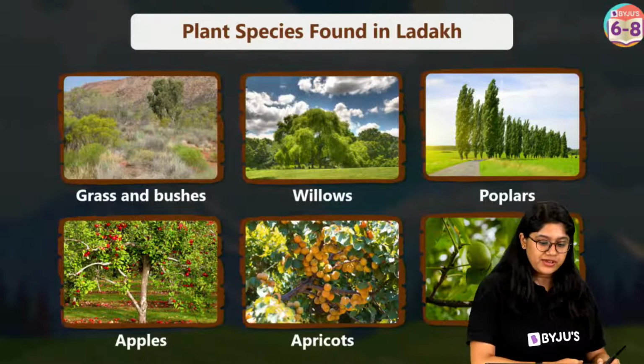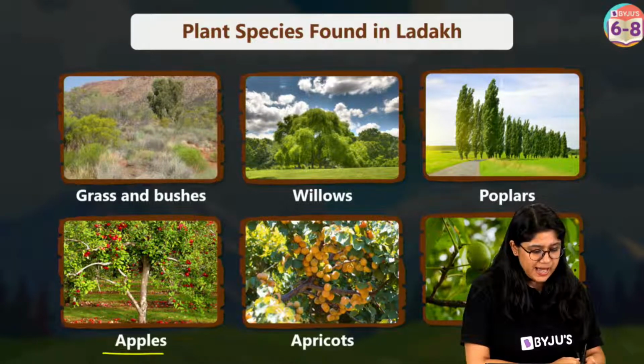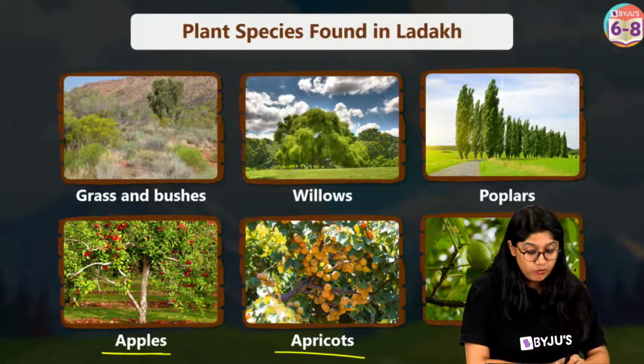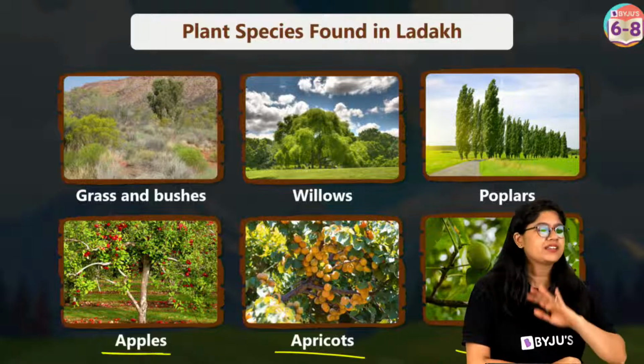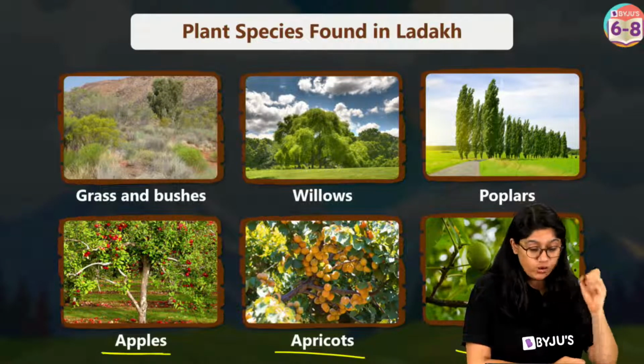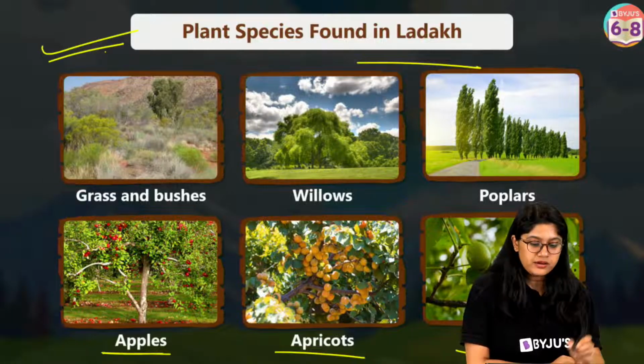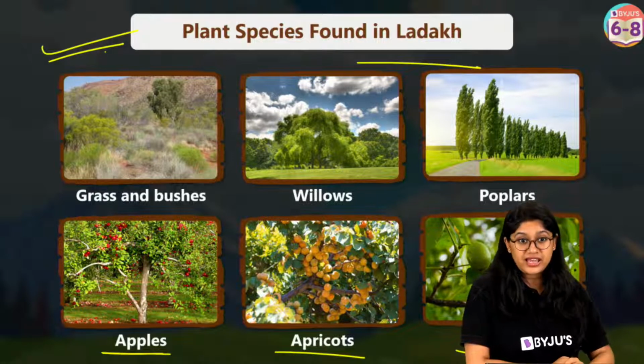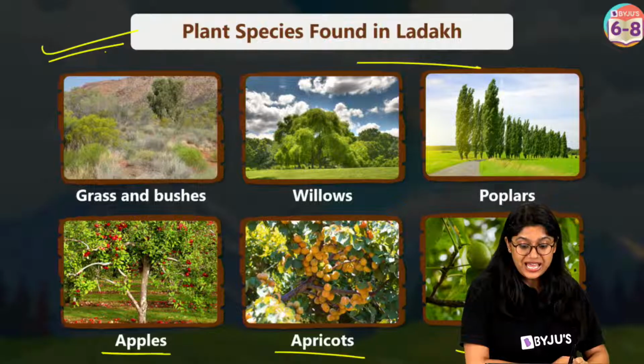Okay, now here we have a few plant species, everyone. Apples, apricots are there, I'm sure. Walnuts are there, I'm sure all of you have eaten them and they're really very tasty. We have heard about Kashmiri apples and walnuts. All of them are in different parts of Ladakh and in Jammu and Kashmir. And we have different animals also.